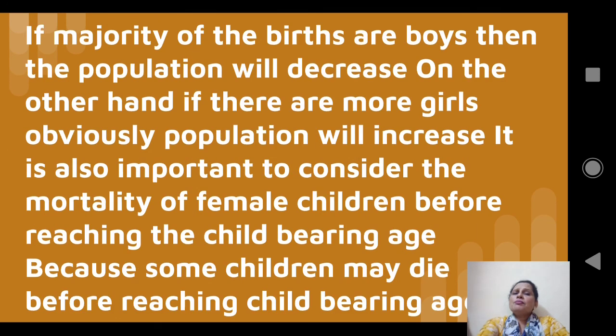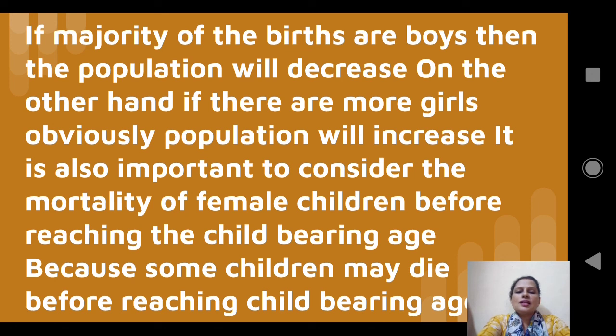Now, if the majority of births are boys, then the population will decrease. On the other hand, if there are more girls, obviously the population will increase. It is also important to consider the mortality of female children before reaching the childbearing age because some children may die before reaching childbearing age.